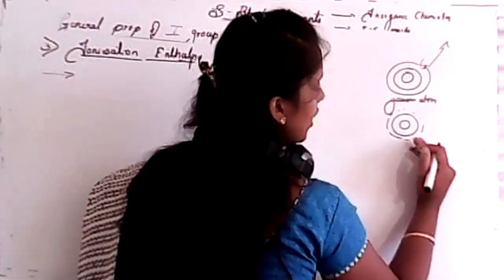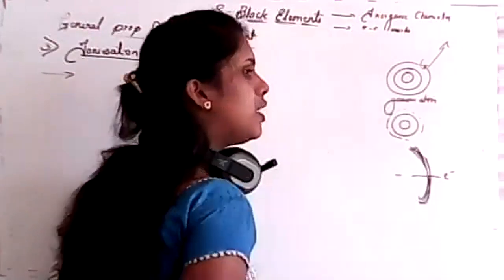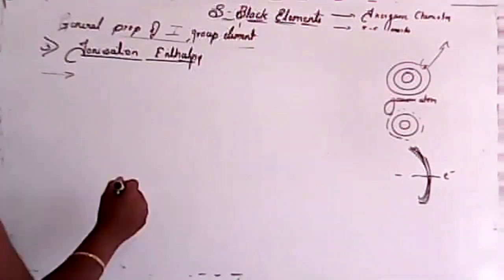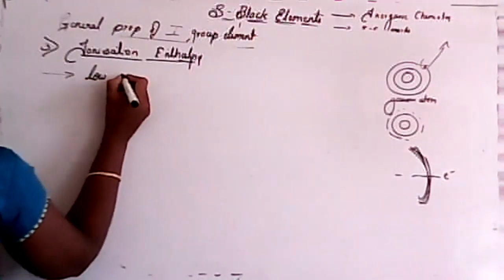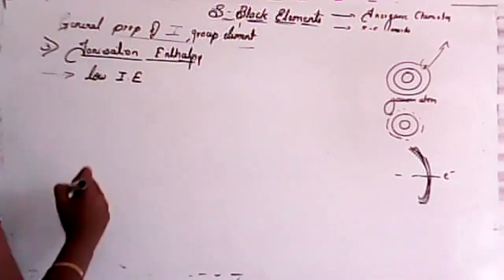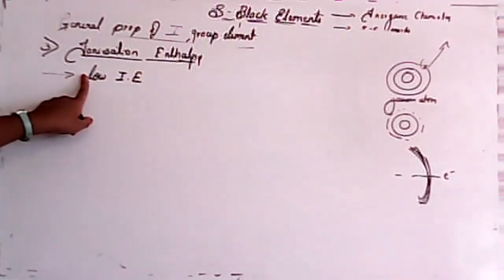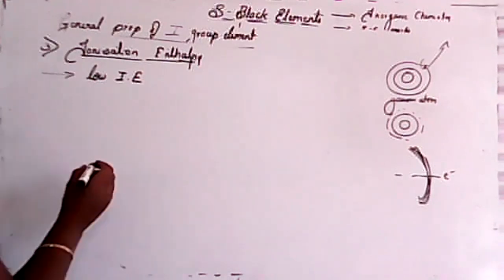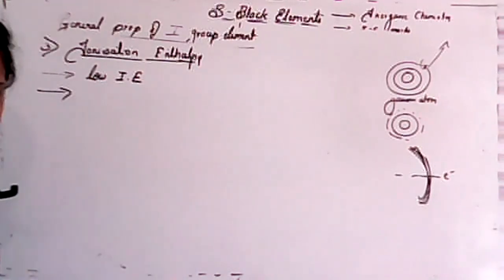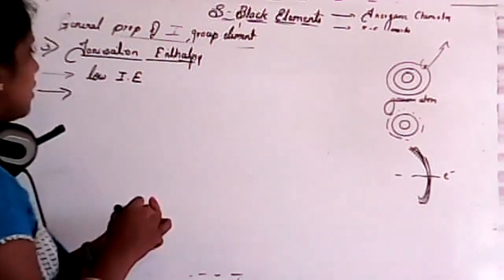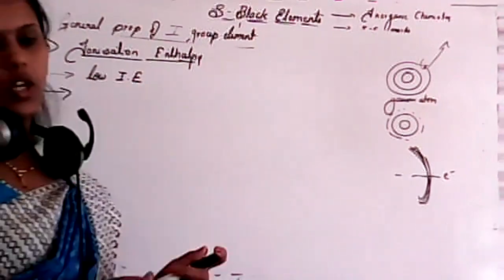It forms a shielding, so the effective nuclear charge decreases. That's why the first group element has low ionization enthalpy. Electron removal is easier, so it needs a minimum amount of energy.